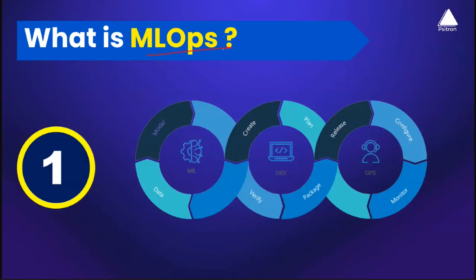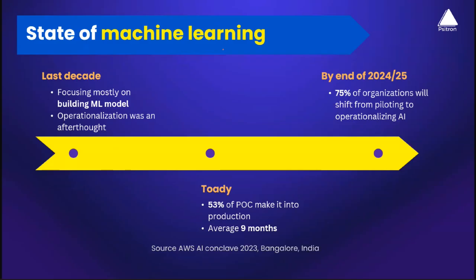The first point. Before we go ahead and explore what MLOps is, let's try to understand the state of machine learning across the globe, across the universe otherwise. What do you mean by the state of machine learning? Obviously there is always a term called time to market, correct? Consider that everyone who goes to the market first used to eat the bigger piece of cake. Someone who goes pretty late, with a lot of competition, gets a smaller piece of cake, right? So that's how it's going to happen.